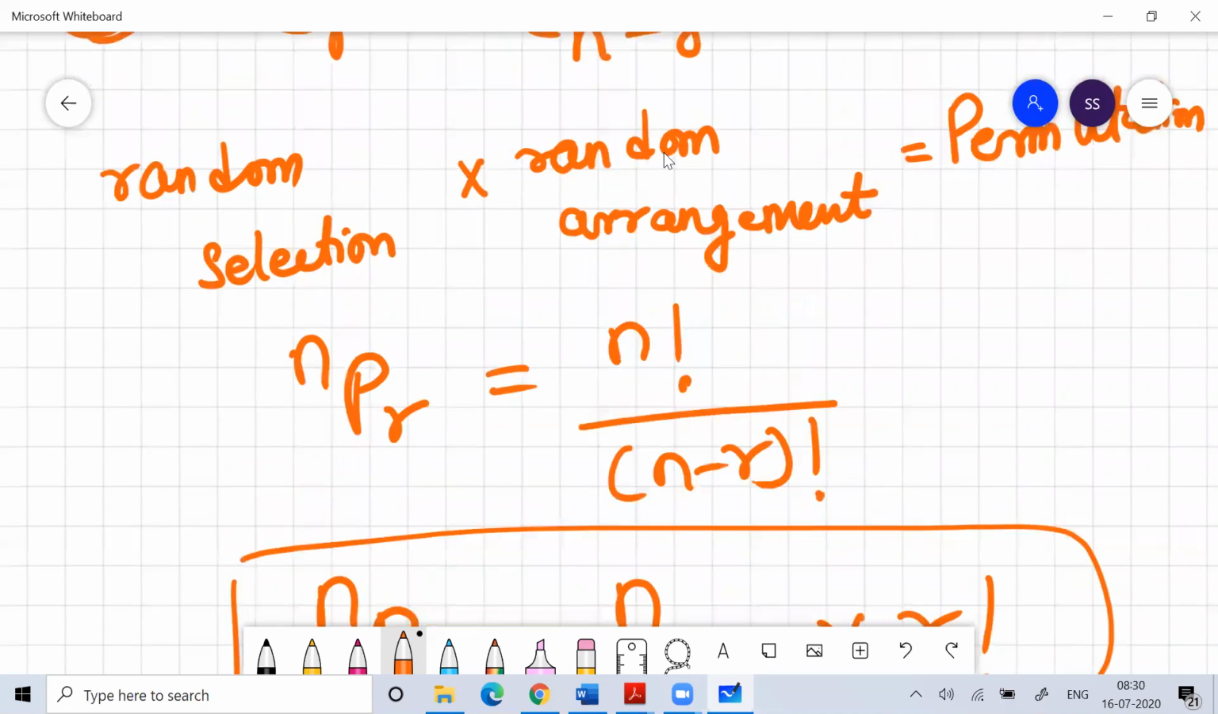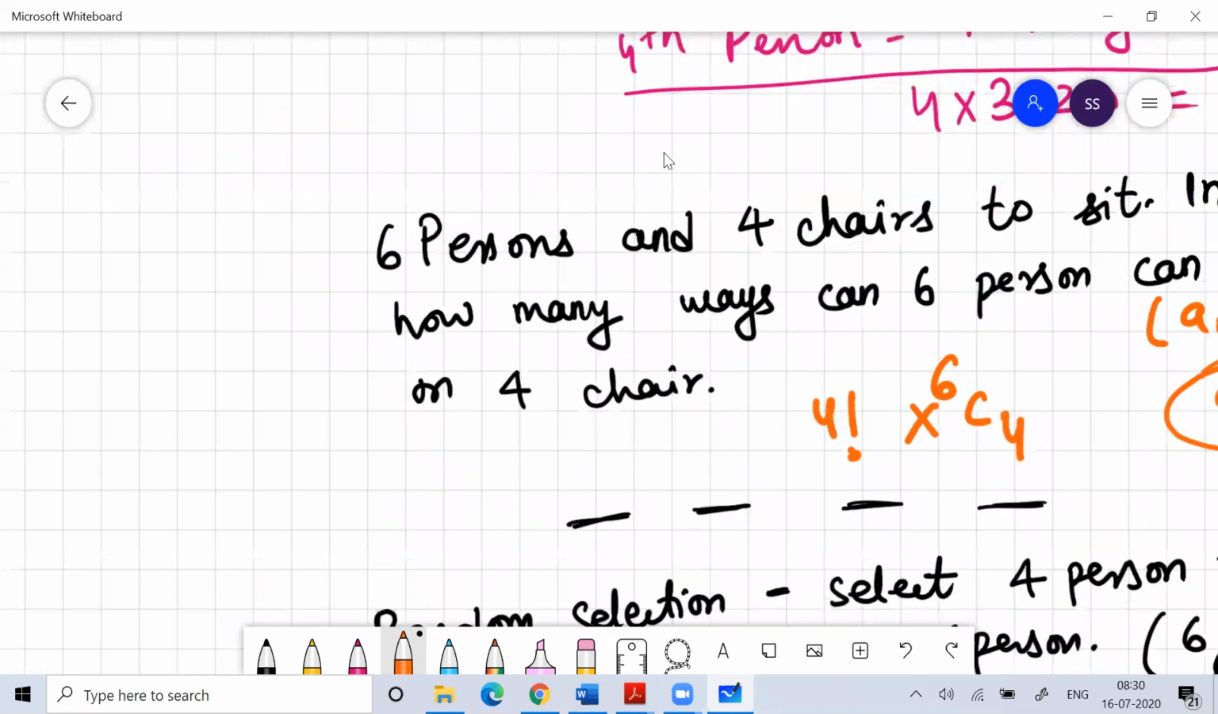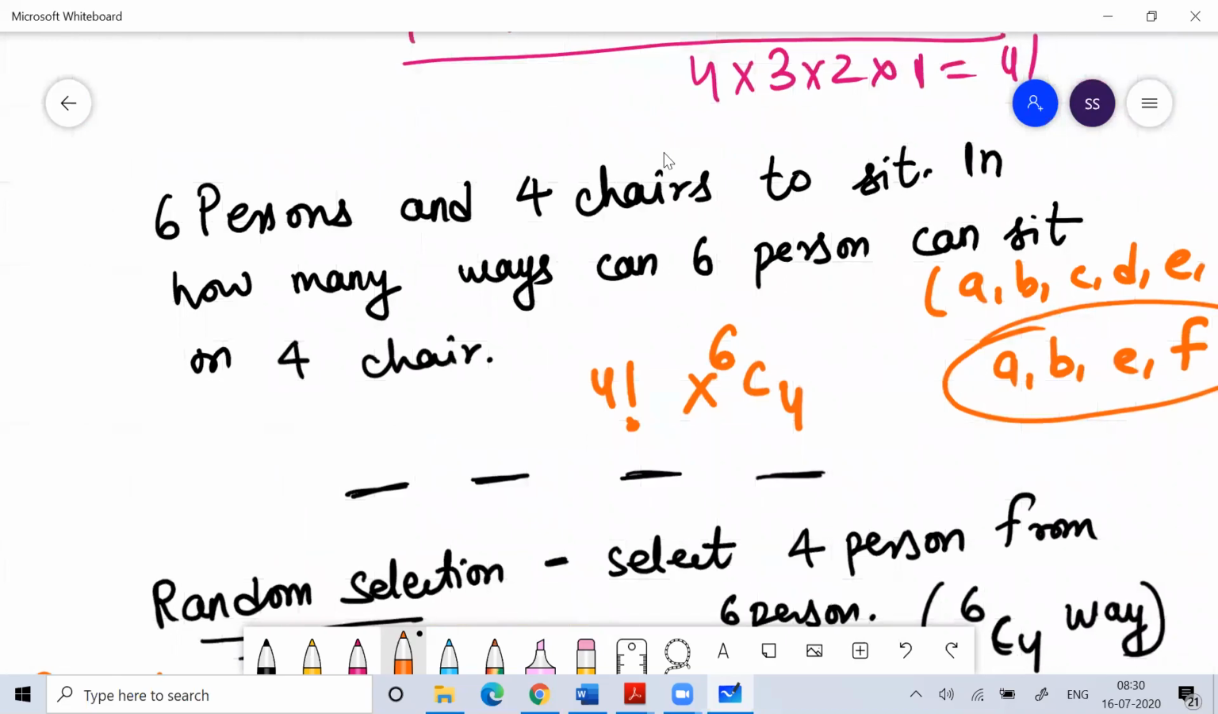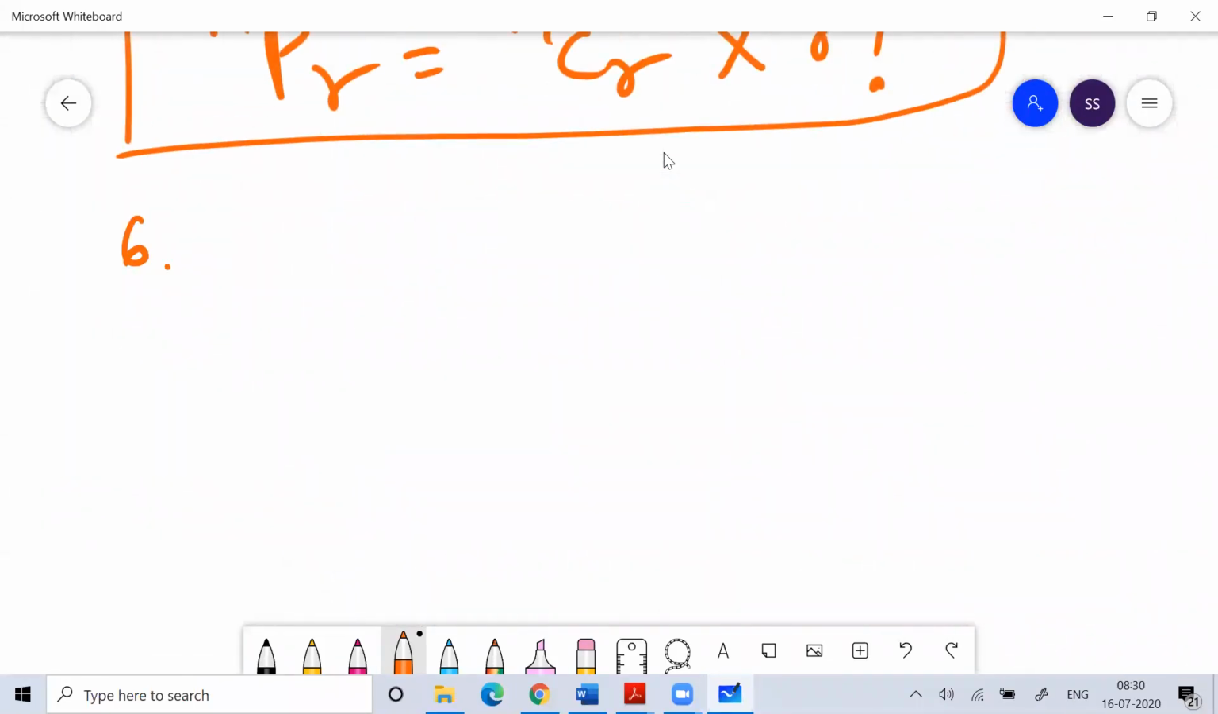So now coming back to this problem, here you chose 4 persons from the 6 persons. Now these 4 persons will sit in 4 places in 4 factorial ways. This is also called 6P4. If I ask you what is 6P4, it is nothing but 6 into 5 into 4 into 3.